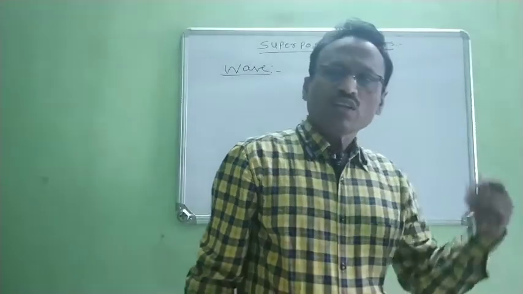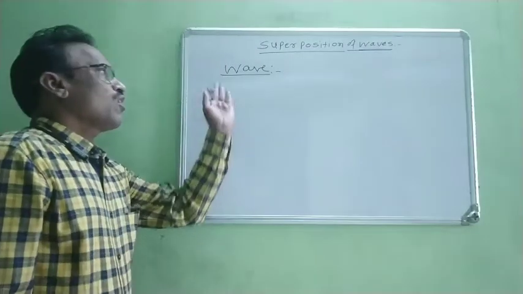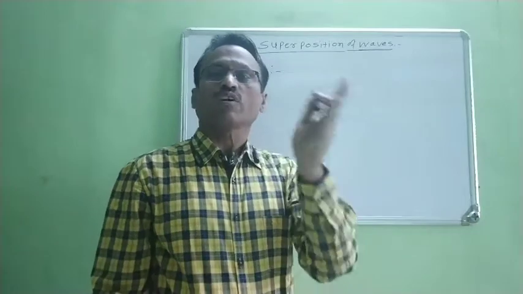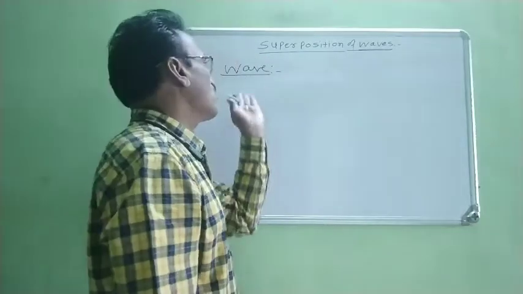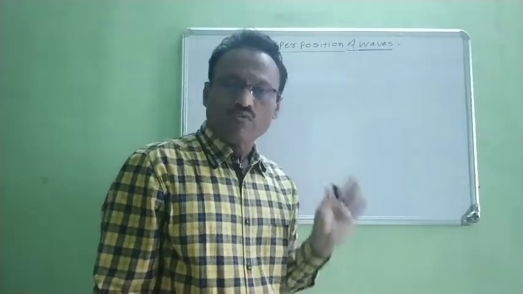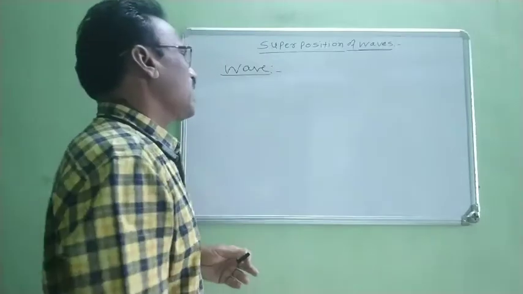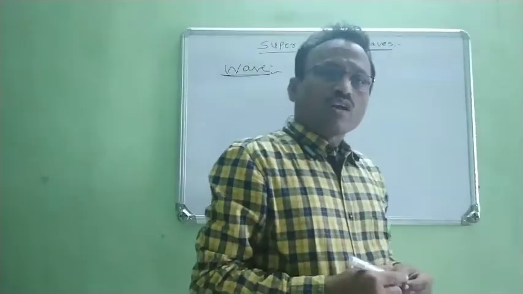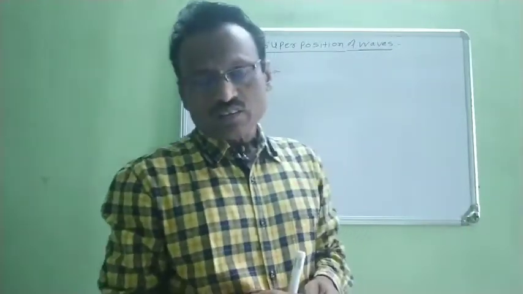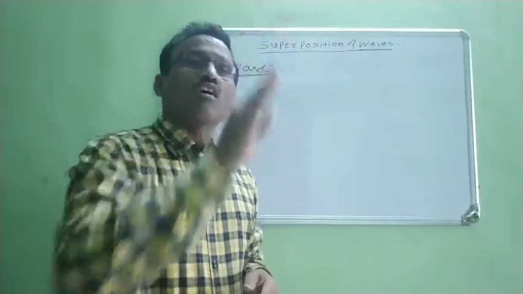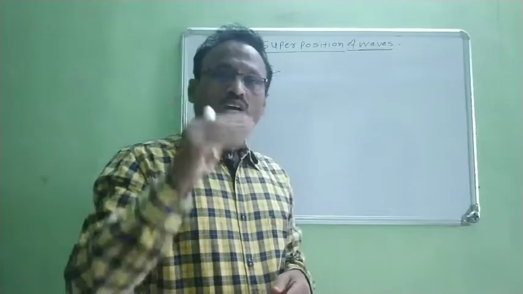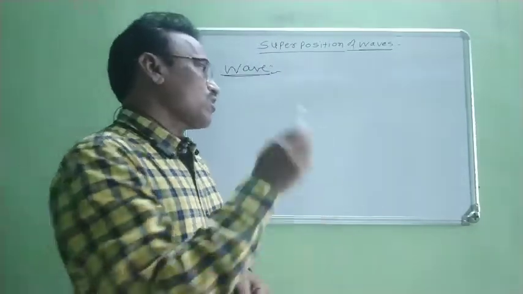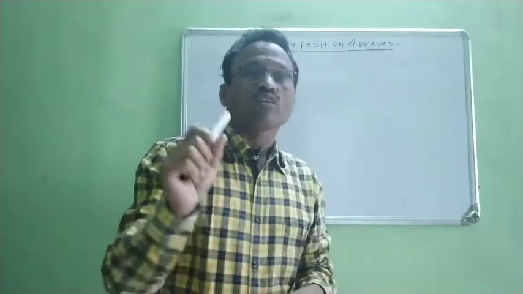In 11th class we studied how these waves are produced and what the different types of waves are. Today we discuss in short what waves are. For this we consider one example. A stone is taken and this stone is dropped on a calm and quiet surface of water. We know that water consists of a large number of water molecules.